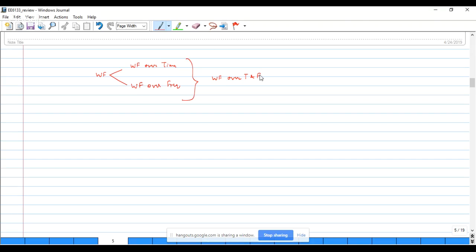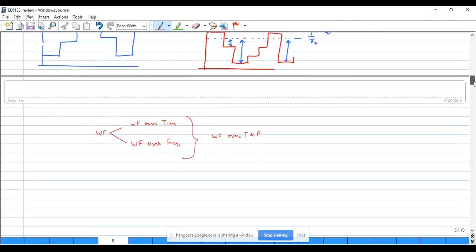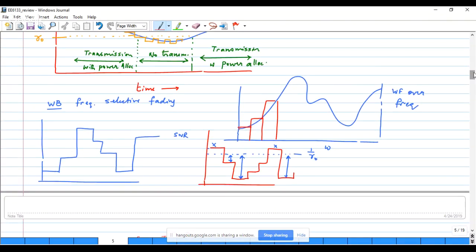And this is also the point at which we started to introduce OFDM or multi-carrier system, because what we would like to do is to transmit a high data rate, which means I need to have a wideband signal. The wideband signal will see different channel gains for different frequency bands, and this is what leads us to the development of OFDM. So right now in the review, we're kind of covering it in the reverse process. We've already talked about OFDM. We then talked about the channel capacity.